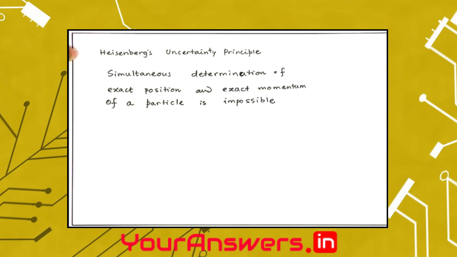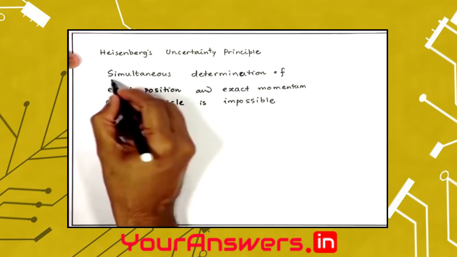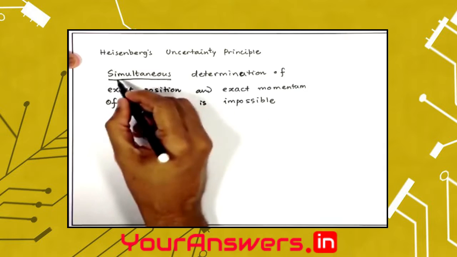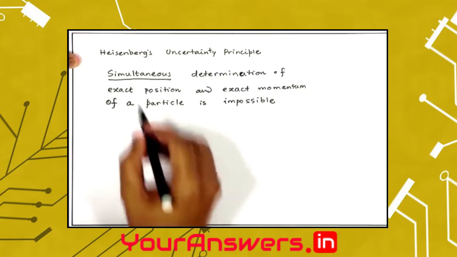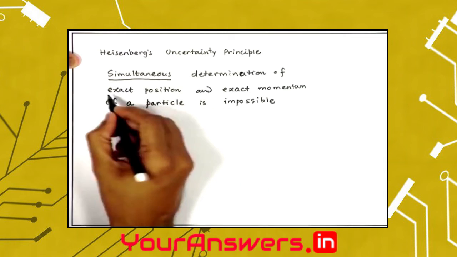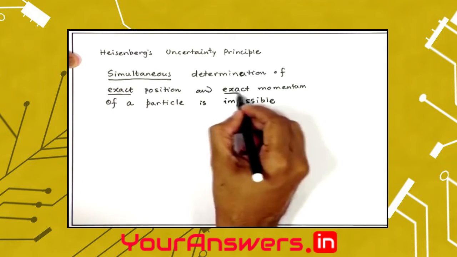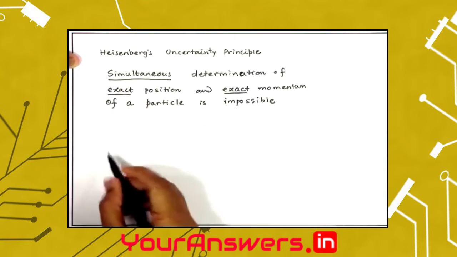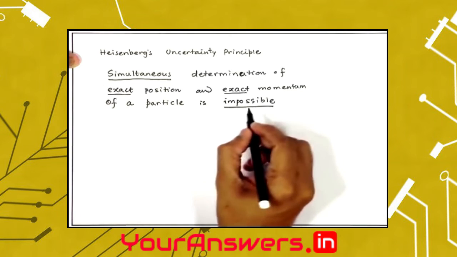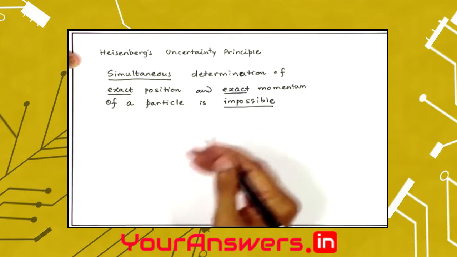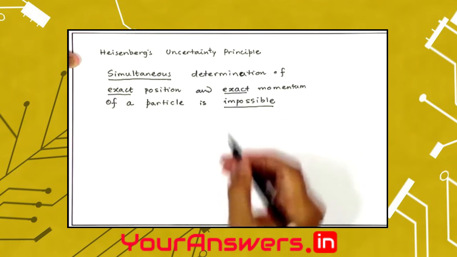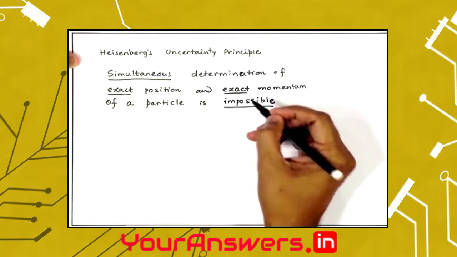There are some key words in this statement. First key word is simultaneous. This principle forbids simultaneous, that means at the same time we cannot measure exact position and exact momentum of a particle. This impossibility does not arise because of a limitation of instrumentation, rather it is forbidden by nature.